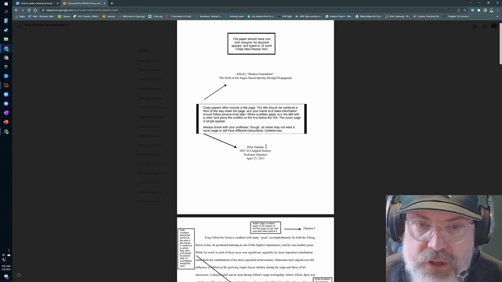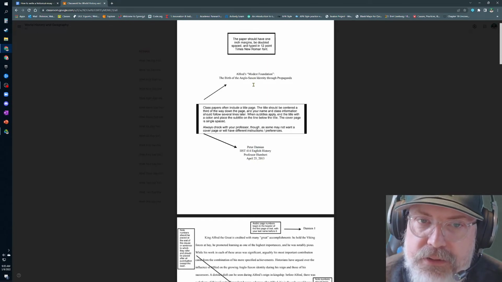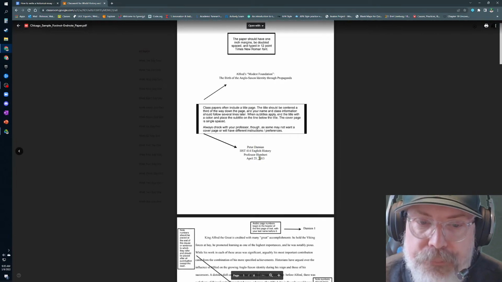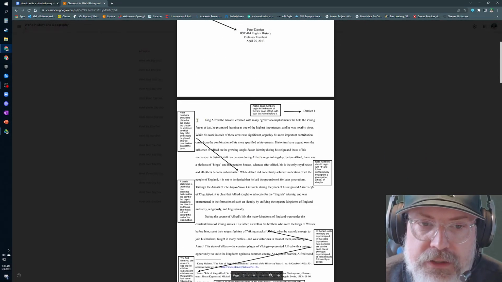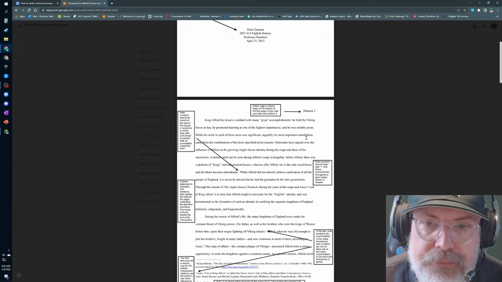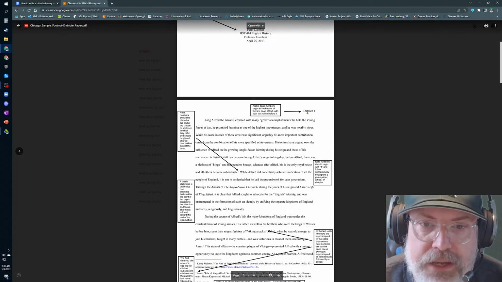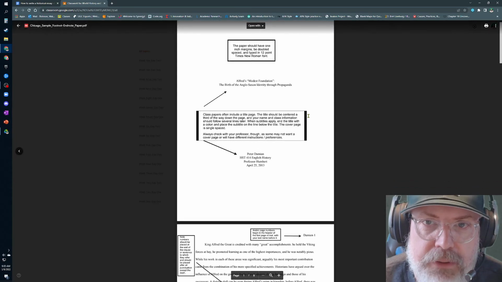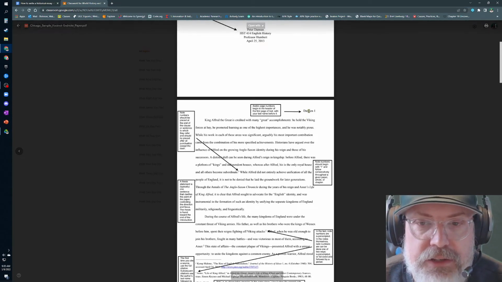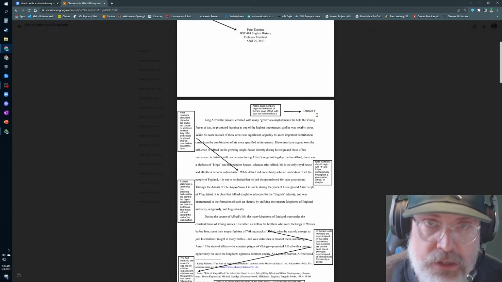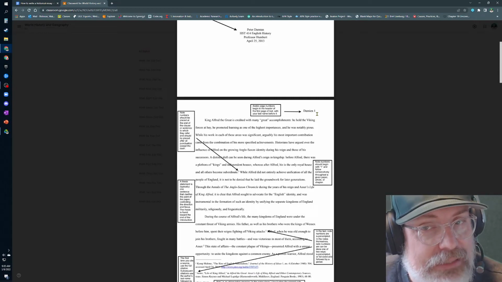Okay, you want to have your name, and then the class name, and then my name, and then the date. Okay. Notice, are these double spaced? No. Okay. You want to make sure that this is indented, right? You hit tab. Make sure that the first page is not the cover page, but the first page is the first page that has your page numbers. And notice it is page 1. It is not page 2.